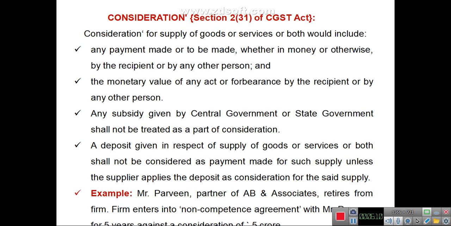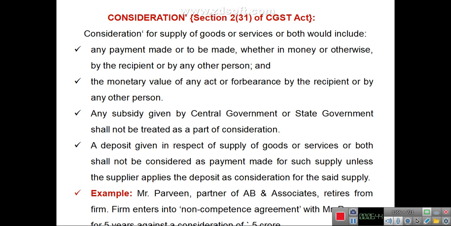Any subsidy given by the central government or state government shall not be treated as part of consideration. Any deposit given in respect of supply of goods or services or both shall not be considered as payment made for such supply unless the supplier applies the deposit as consideration for the said supply.